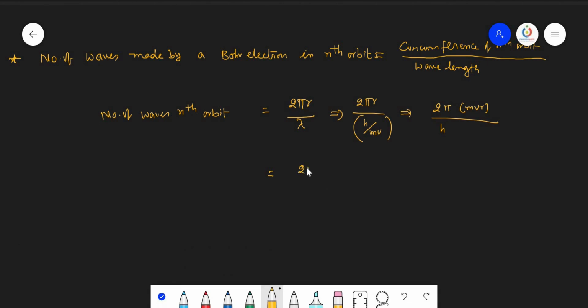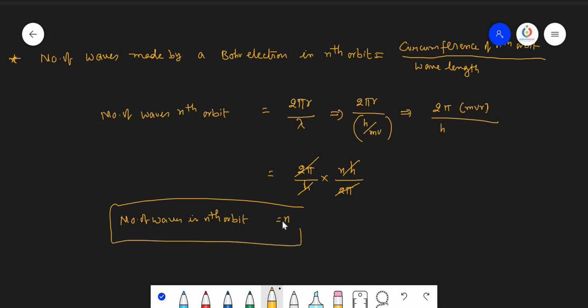So we can write 2 pi by h into mvr, which equals nh upon 2 pi. Now 2 pi cancels out, h cancels out, and we get n. So the number of waves in the nth orbit is equal to n.